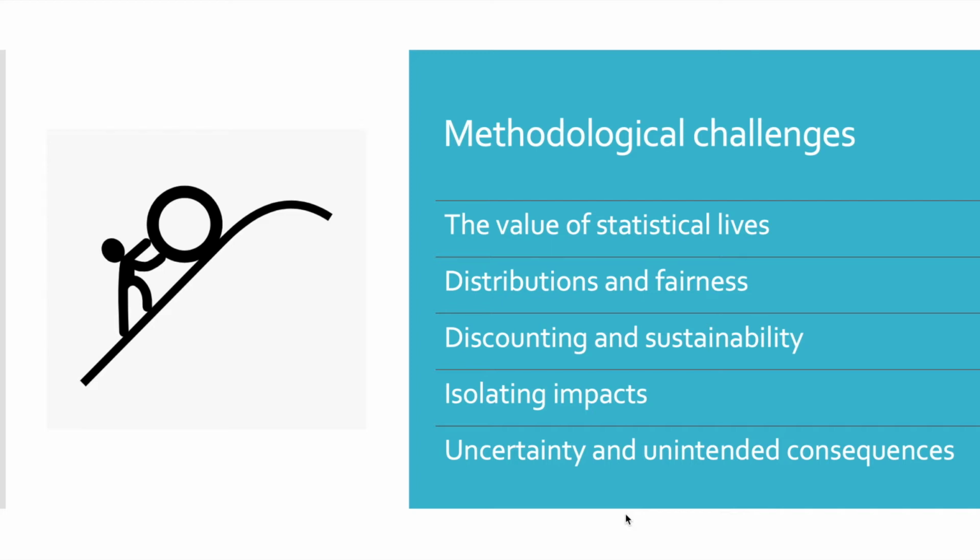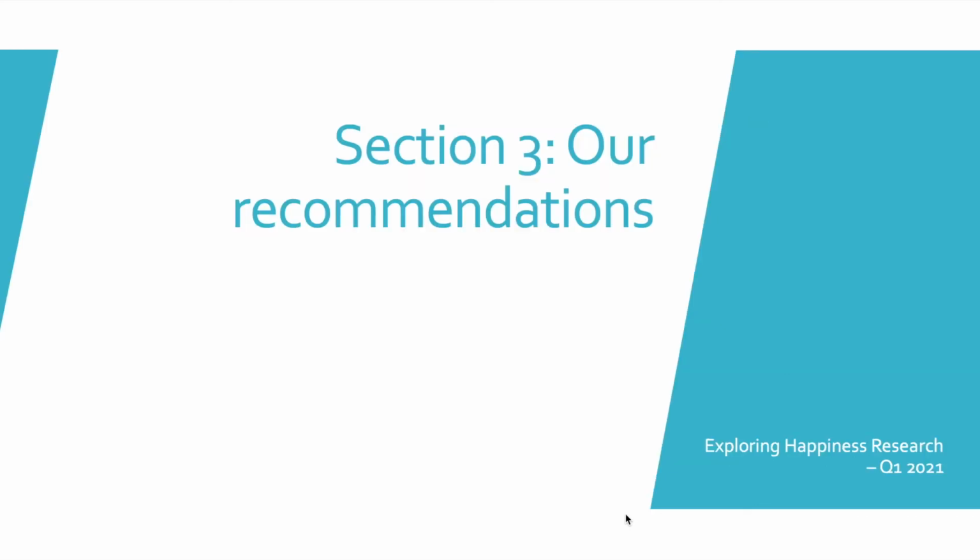Often, a policy change will impact well-being across a number of dimensions that might be interrelated. It is important to isolate the individual impact of each of these dimensions on well-being to avoid double counting in the analysis. Lastly, as a result of uncertainty about the future, often assumptions need to be made in the analysis and forecasts may prove to be inaccurate. These inaccuracies could significantly impact the final policy proposal and may lead to unintended consequences that were not considered in the analysis.